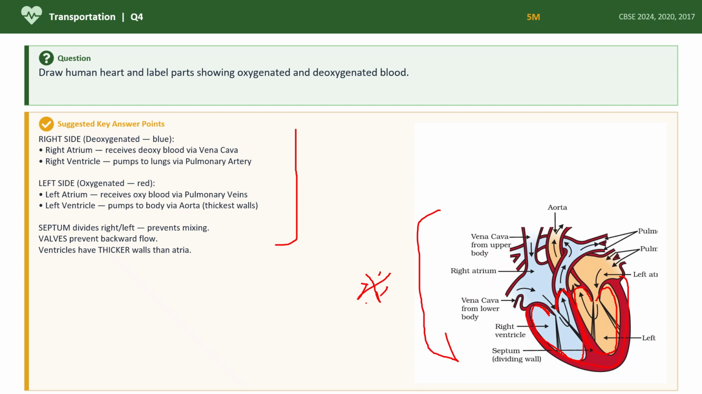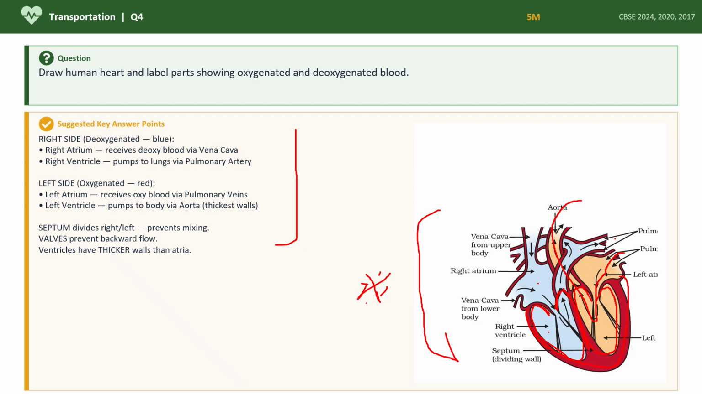So what is happening here? We have the right atrium here, right ventricle. Again, it is going to the pulmonary artery. Again, the blood is coming from the pulmonary vein, from the lungs. It is going to the left atrium, then to the left ventricle. From here, it is going to the aorta, to all body parts.